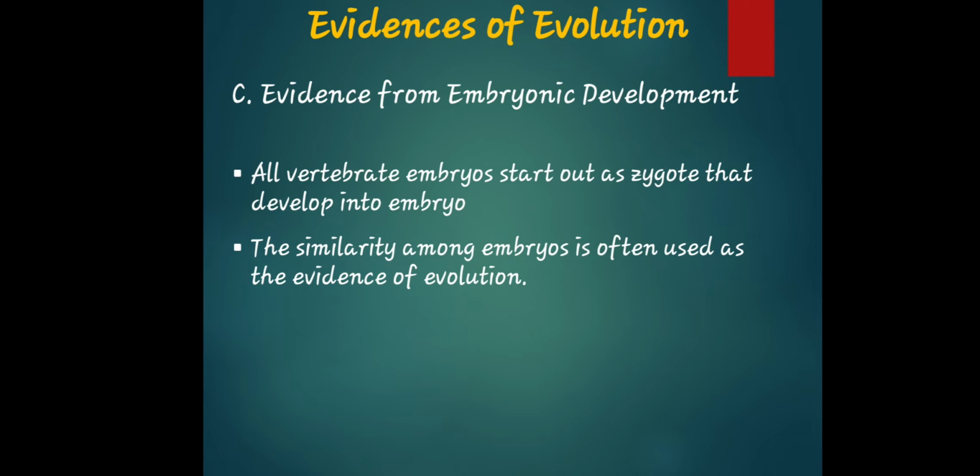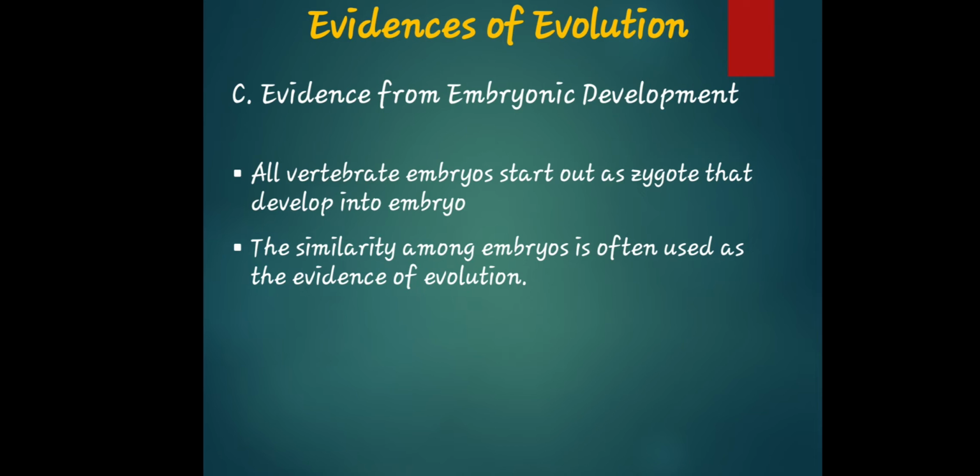The similarity among embryos is often used as evidence of evolution. So it is the same as in the similarities of the structure of a certain living organism. This time, the evidence will serve as the similarity among the embryos. So it is used as an evidence. Not only the similarities by structure, but also similarities by embryonic development, or embryos. Okay.